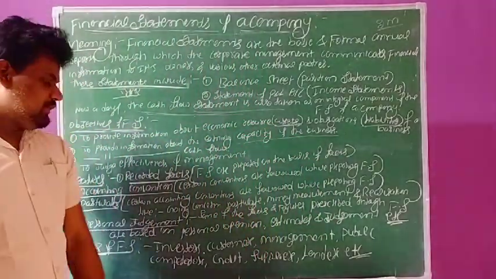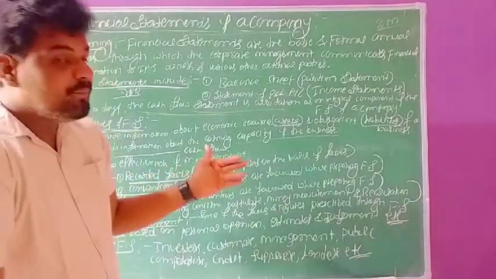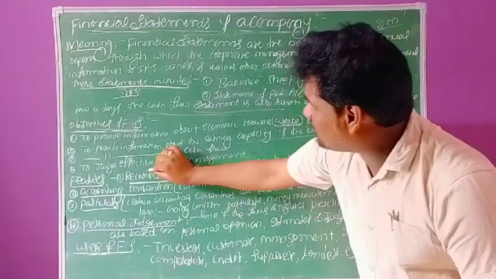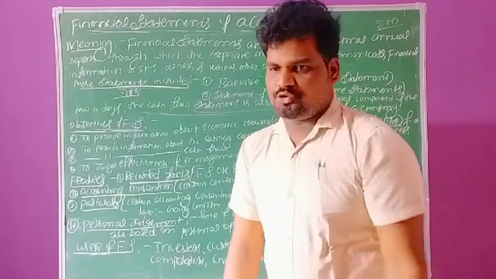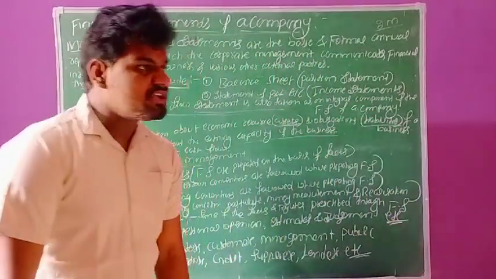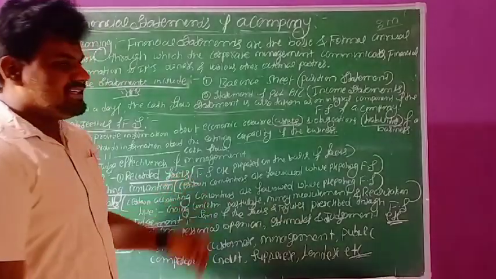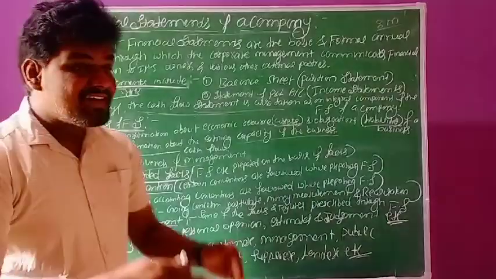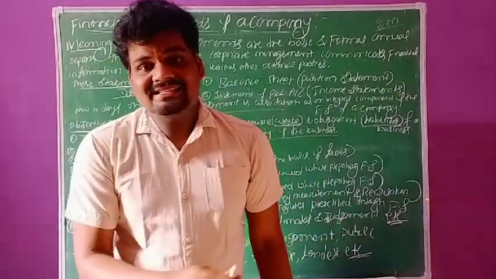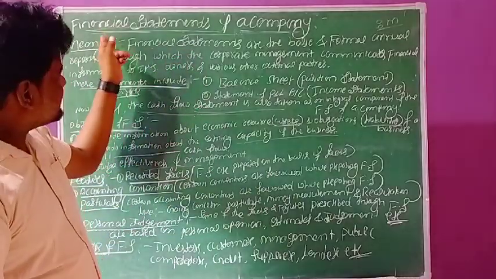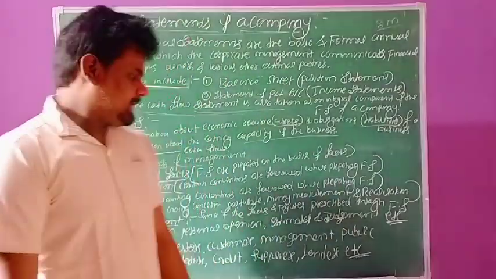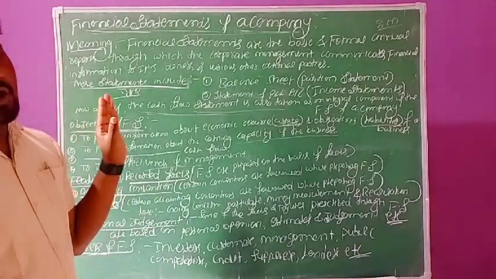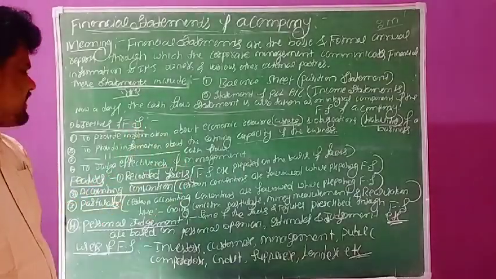The next objective is to judge effectiveness of management. Here effectiveness of management is the quality of production of goods. This is what easily we can ascertain at the time of preparation of financial statements. So what is the management? What are the various circumstances they are taking? These things we can ascertain at the time of preparation of these financial statements. So here there are four main objectives of preparation of financial statements of a company.